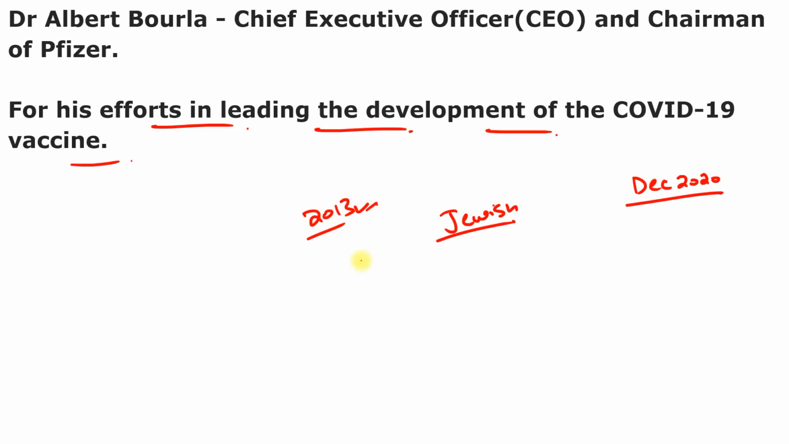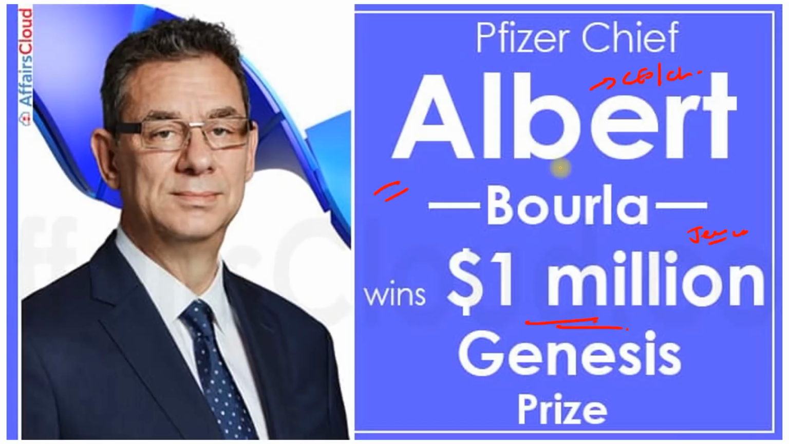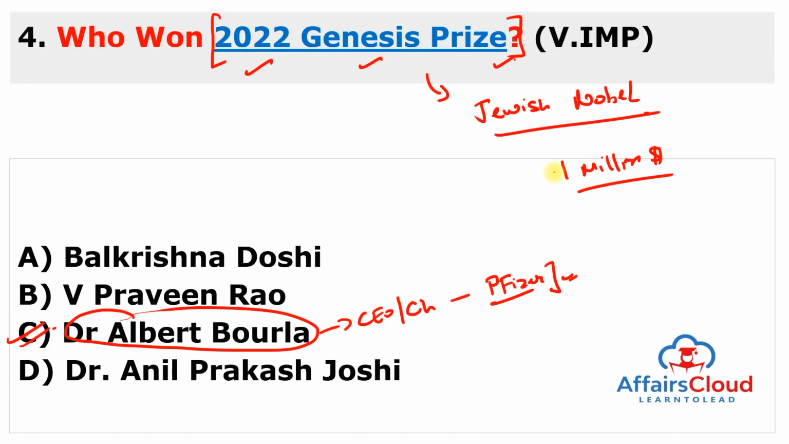And this prize is funded by the USD 100 million endowment established by the foundation, and it was inaugurated in partnership with the Genesis Prize Foundation as well as the Chairman's Office of the Jewish Agency, a non-profit group associated with the Israeli government. So that's why Israel is associated with this award. And Israel became one of the first countries who started vaccination with the Pfizer vaccine. But remember, it is Albert Bourla.